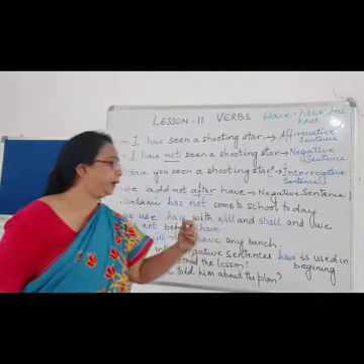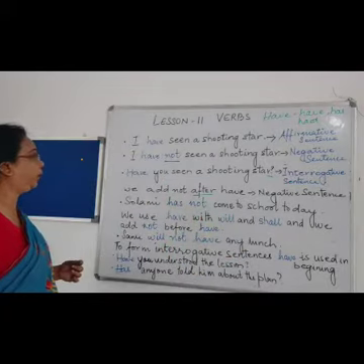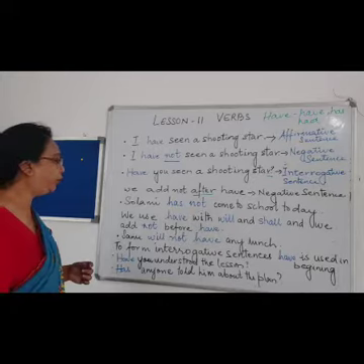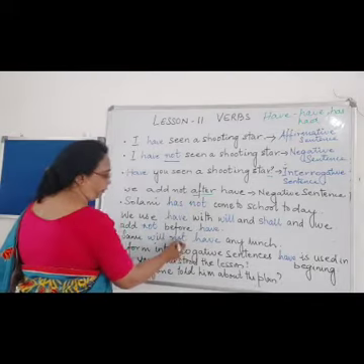When any sentence has will or shall, we generally use not before have.